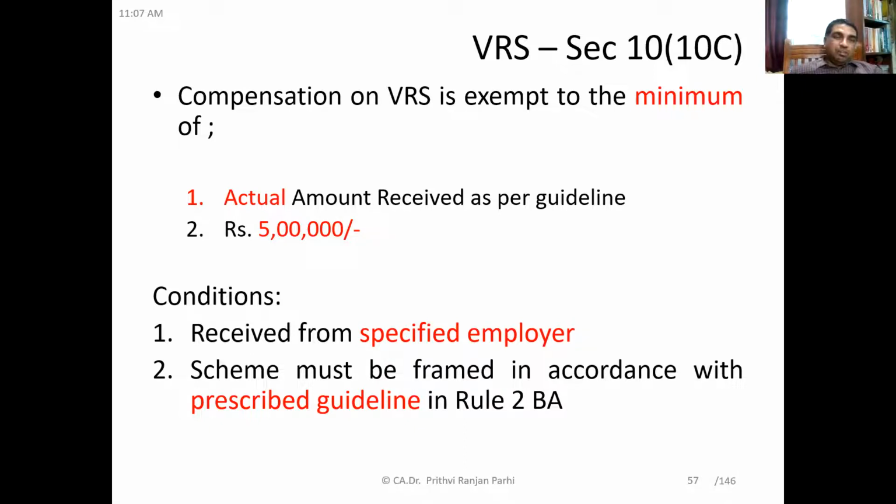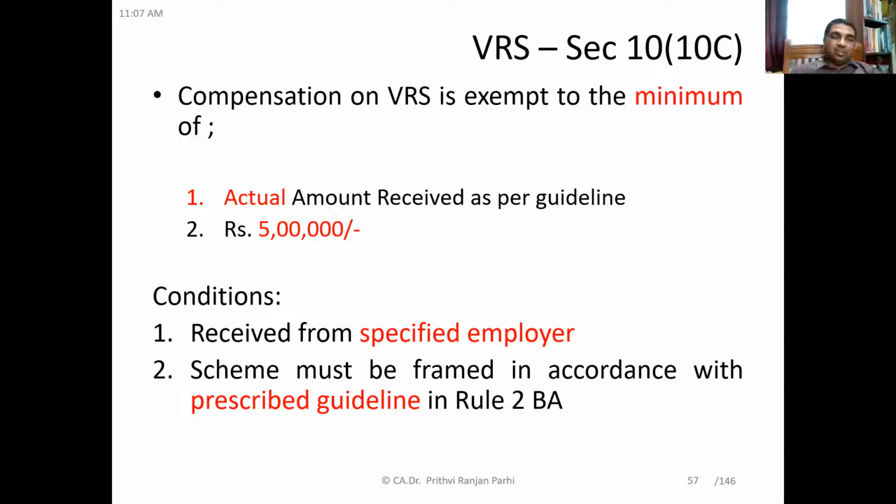Now, you see here the compensation of VRS is exempt to the extent of the minimum of the actual amount received as per guideline. What that guideline is, we will be learning. Second is rupees 5 lakh. So the minimum of these is exempt. 5 lakh is a statutory amount. But what is the condition? There are certain conditions attached to it. So this particular provision you need to read so that you can understand the conditions.